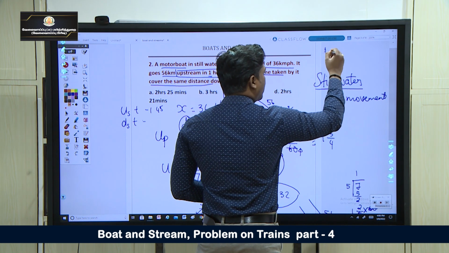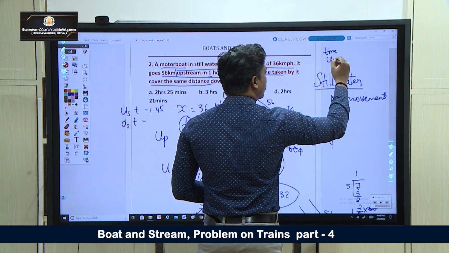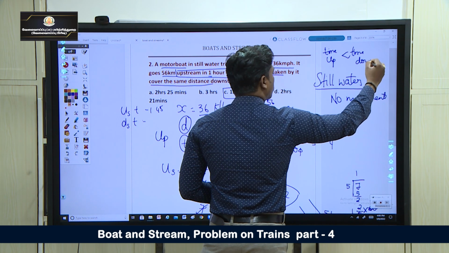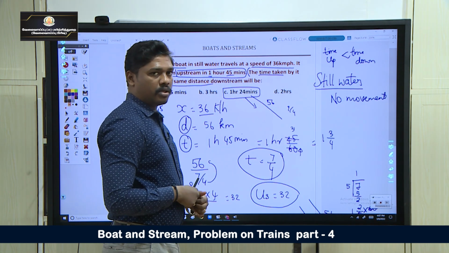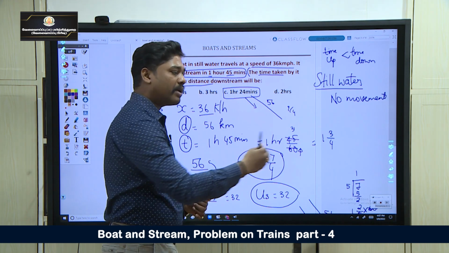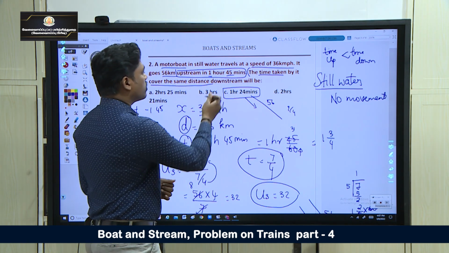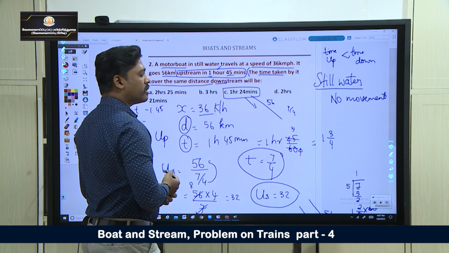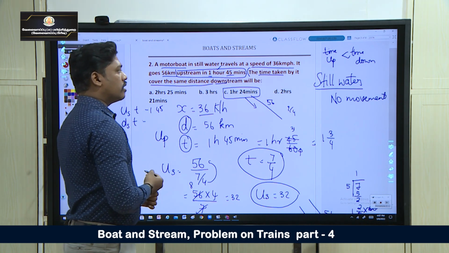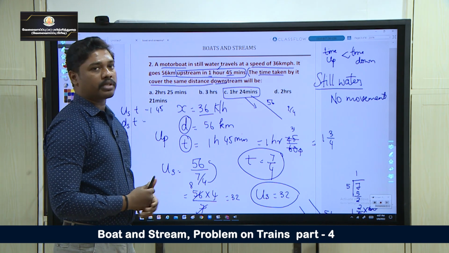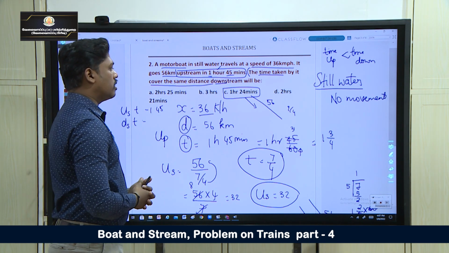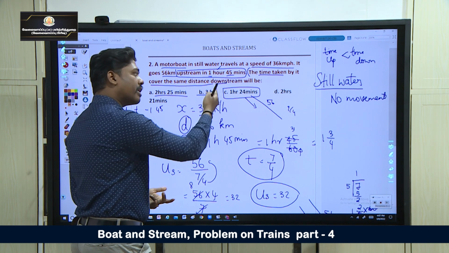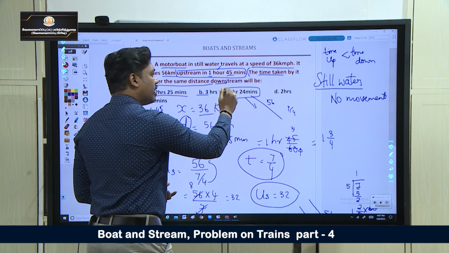The time taken to go downstream is always less than the time taken to go upstream. Why? Because I am going along the water, so I would take fewer minutes when compared to coming against the water. Upstream time is 1 hour 45, so your answer would be less than 1 hour 45 minutes. Just compare the options. Each option is above 1 hour 45 except one, so directly I can tell this is the answer.